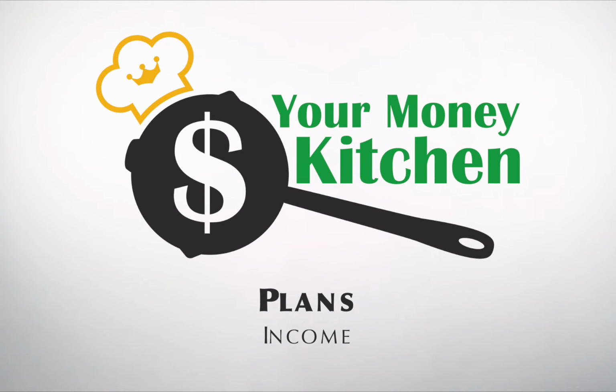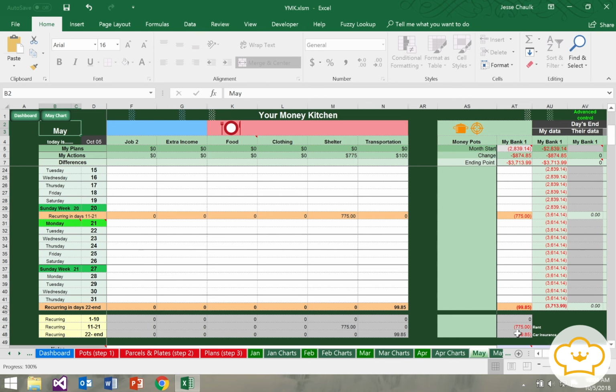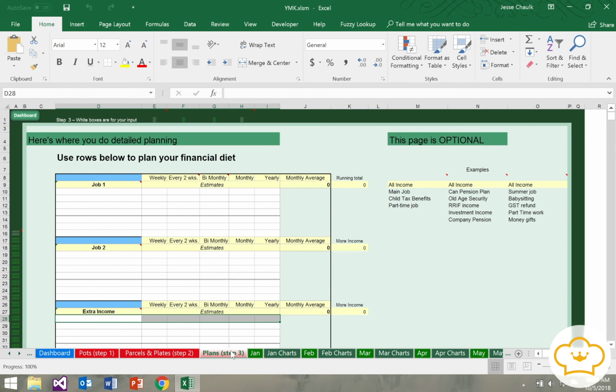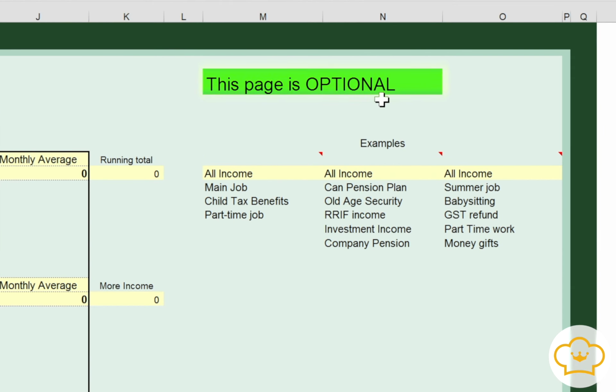So far, we've just talked about recording actual expenditures and actual income. Now let's go to a budgeting mode. To do that, we're going to go to the Plans tab. And here, we see that this page is optional. That means that it's not critical that you do a budget, but it is a good idea. But the budget or the plan is not as important as recording your actual transactions.